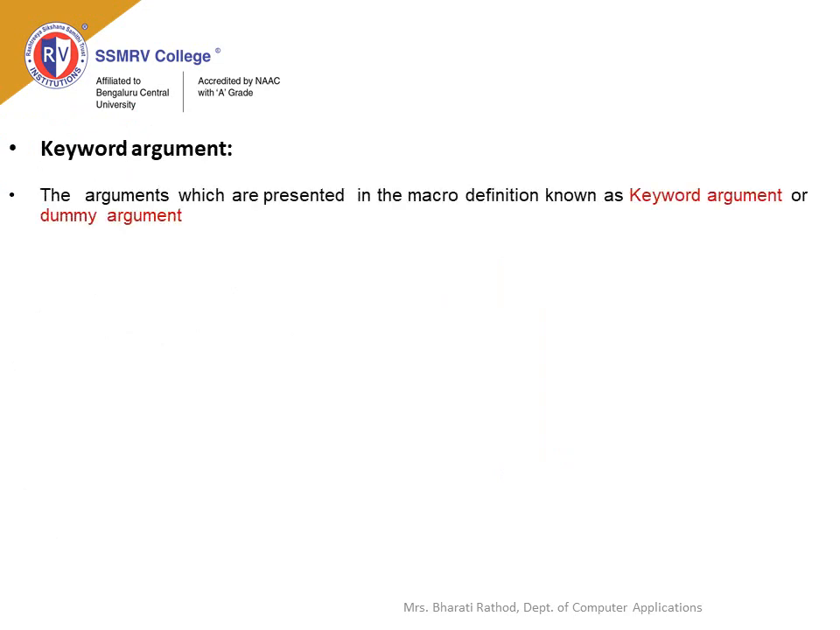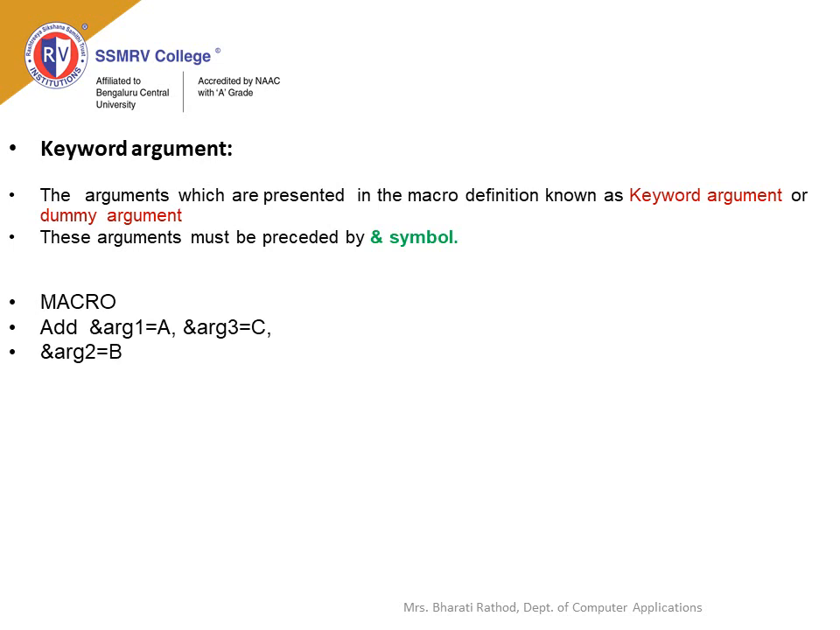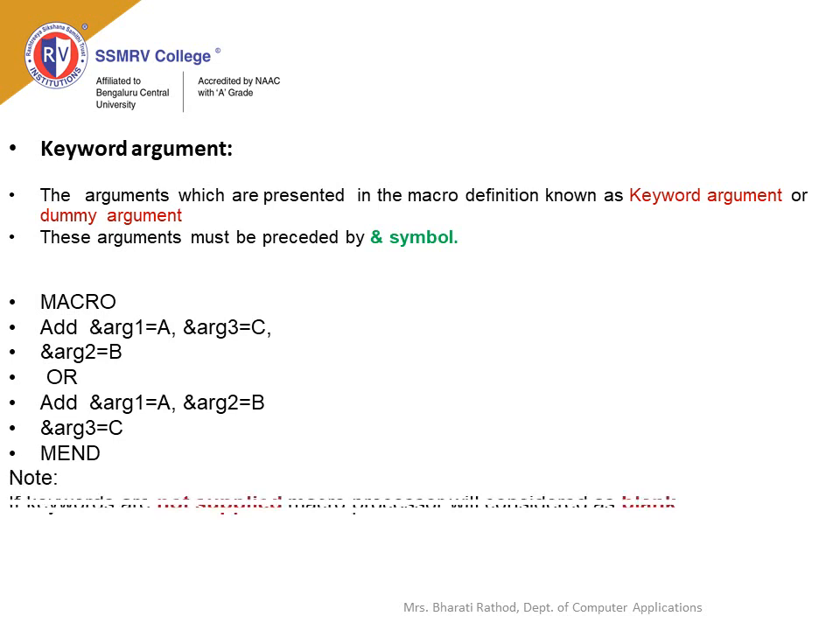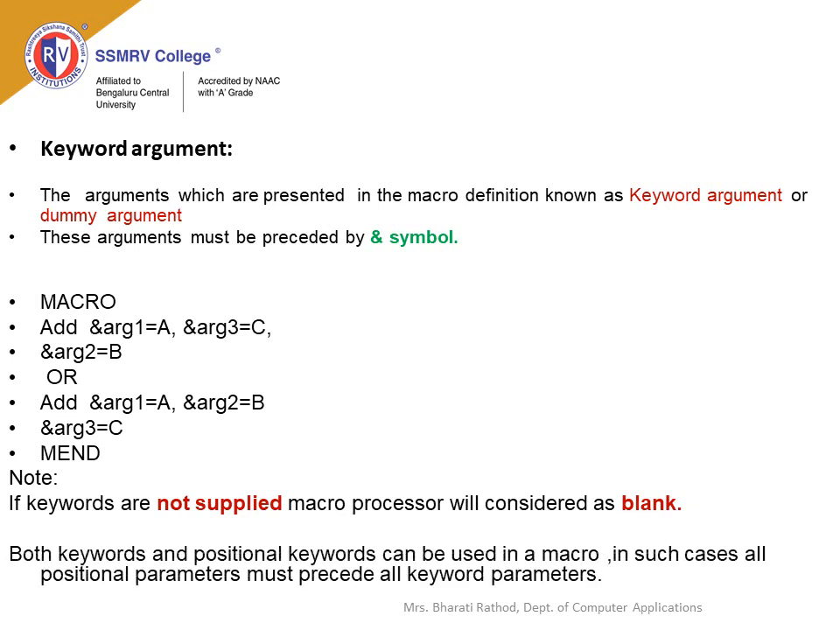Keyword argument. The arguments which are presented in the macro definition are known as keyword arguments or dummy arguments. These arguments must be preceded by the ampersand symbol. Example: macro add &argument1 = A, &argument3 = C, similarly &argument2 = B, or we can define it as add &argument1, &argument2 and &argument3 and terminate the macro. If keywords are not supplied, the macro processor will consider them as blank.